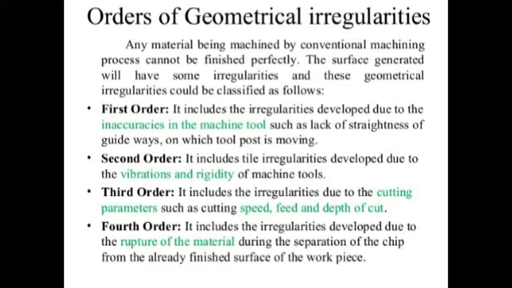The first one is first order. Irregularities caused by the inaccuracies in the machine tool itself are called first order irregularities. So inaccuracy in the machine tool gives the first order irregularities.